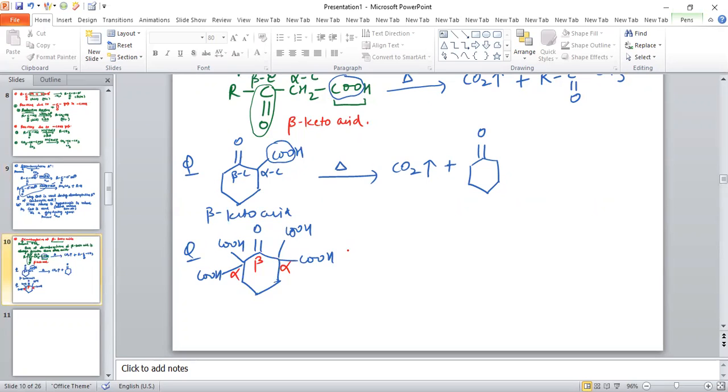On heating, all the CO2 gas will be removed, so 4 moles of CO2 gas will be released, and the final product obtained will be this one. So on heating beta keto acid, CO2 gas is removed very fast.